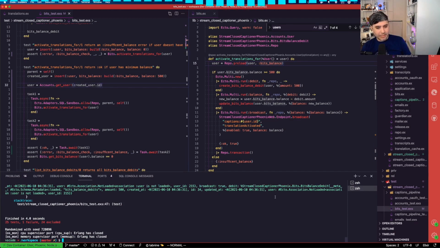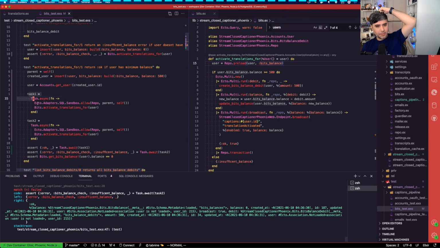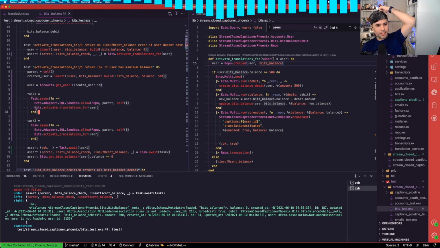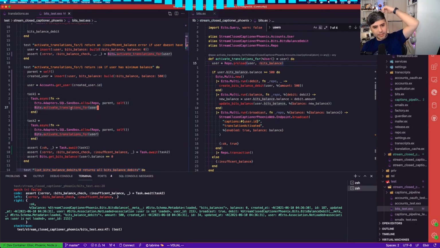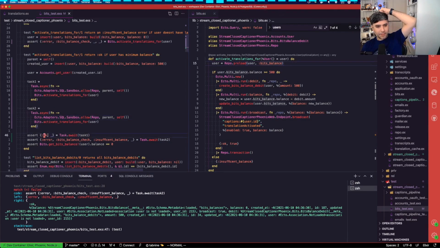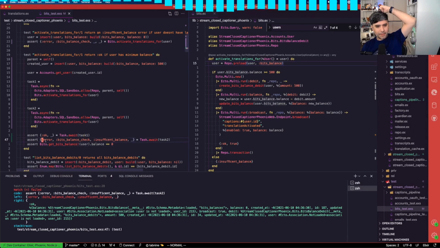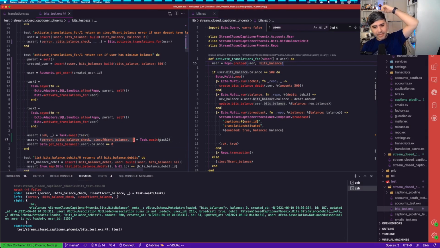All right, so the failure still happens. So here we have it. We have two tasks. We call the activate translations asynchronously, two actions for this, and it allows the first one through, and then it allows the second one through, and it does the bits balance deduction also.